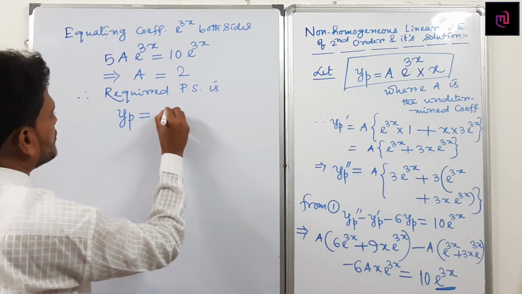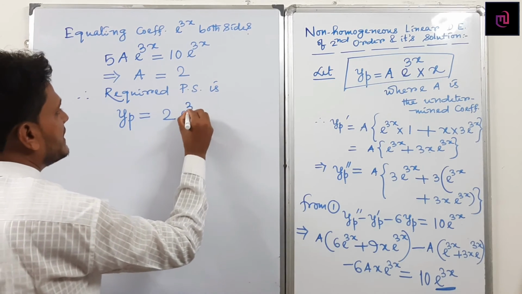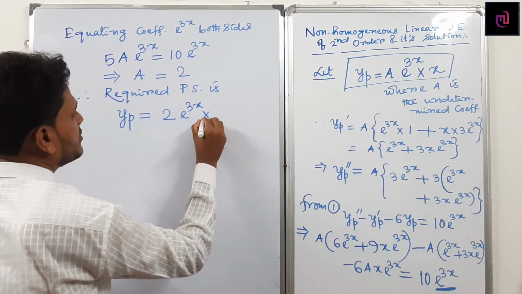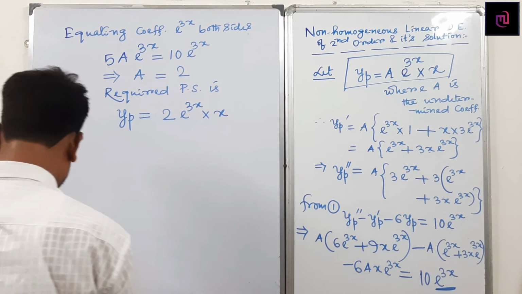A becomes 2, so yp becomes this part: 2 e^(3x) into x. Can I write this line? So this is the required particular solution.